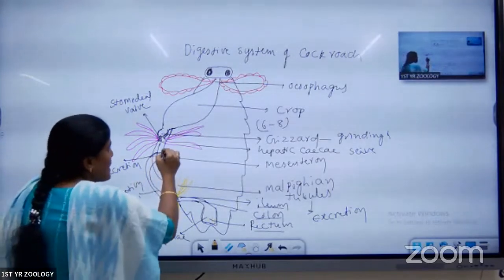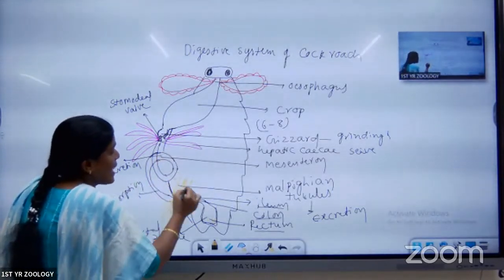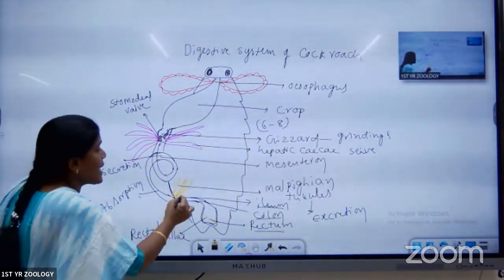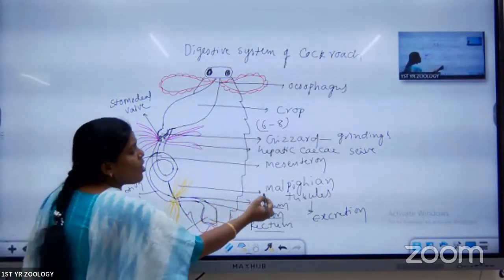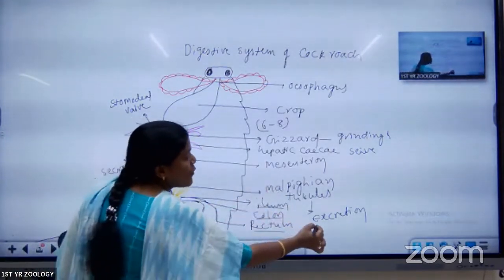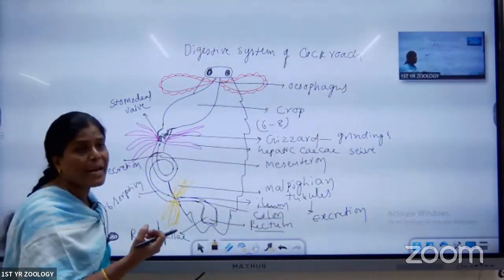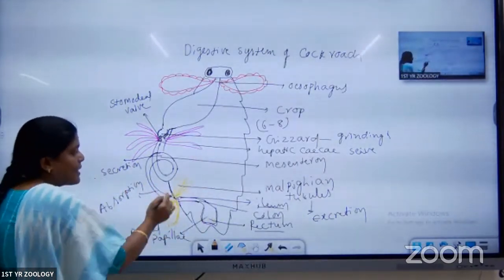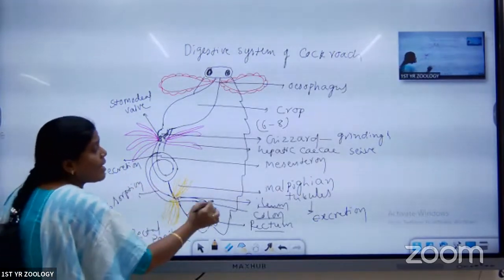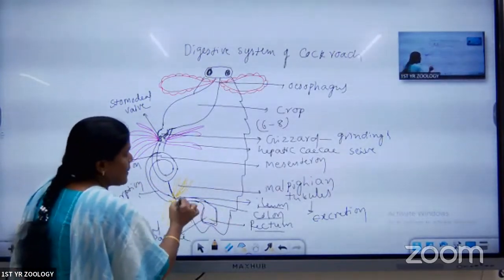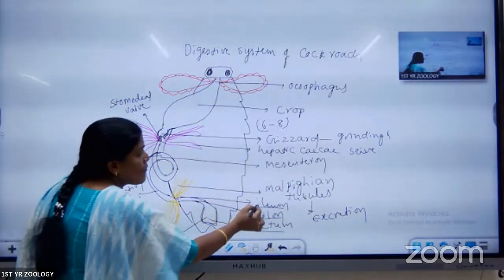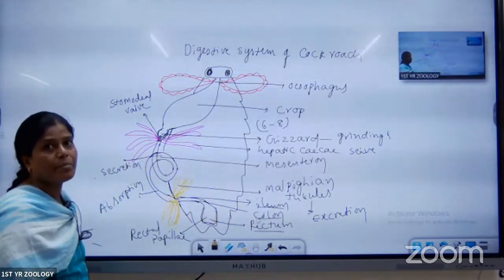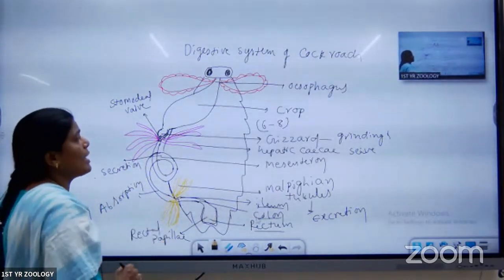Next, between the midgut and hindgut, a tuft of hair-like structures is present. Yellow colored structures are present. They are called the Malpighian tubules. They are helpful for excretion. Any nitrogenous waste, uric acid inside the blood is collected and given to the ileum. Next, the last part, the hindgut, has three parts: first the ileum, second the colon, and last the rectum. Like this, that is the total alimentary canal.